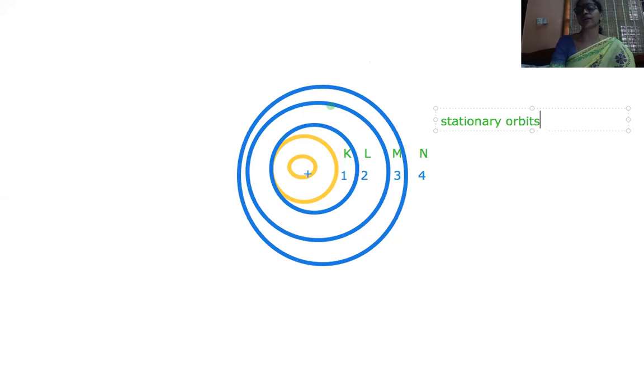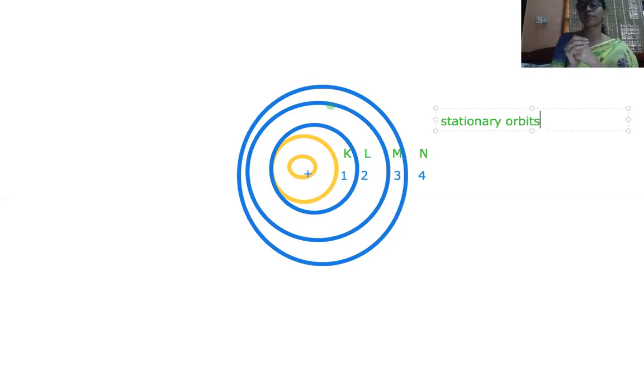According to the electromagnetic theory, inside the nucleus you have protons and neutrons. How are the protons and neutrons present inside the nucleus? It's because of the nuclear force of attraction inside. While electrons are orbiting around the nucleus because of electrostatic forces of attraction.